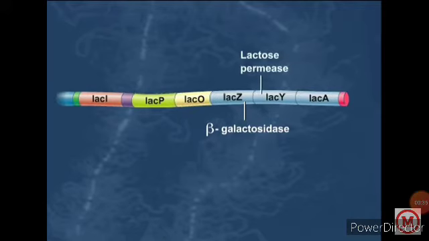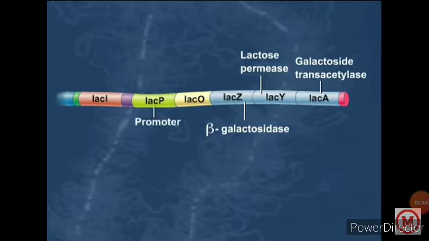This is the lac operon model, which is seen in prokaryotes. lac I is the regulatory gene, lac P is the promoter, O is the operator, and lac Z, Y and A are the structural genes. Here the Z gene codes for beta galactosidase, Y codes for lactose permease, and A gene codes for transacetylase.